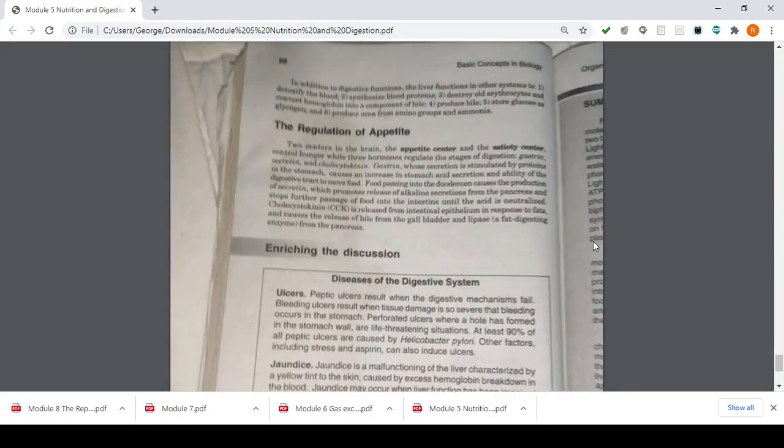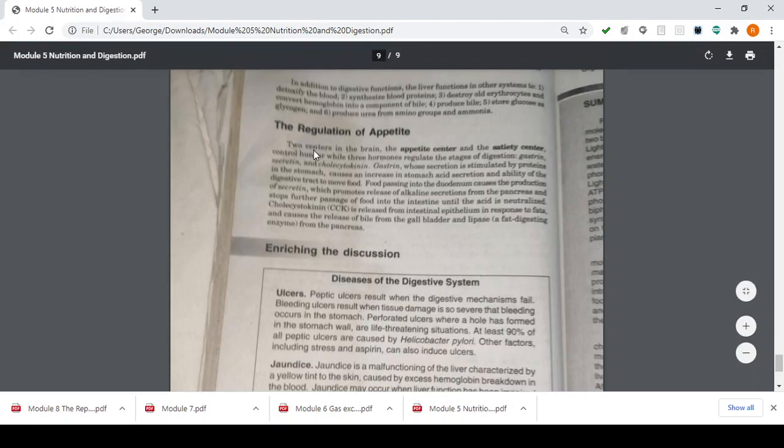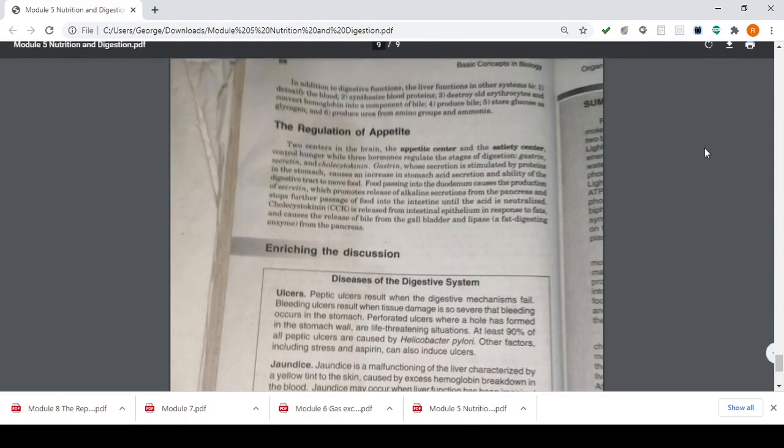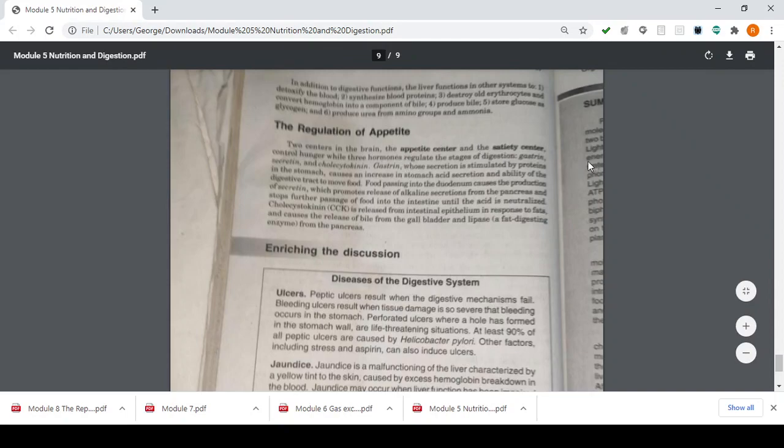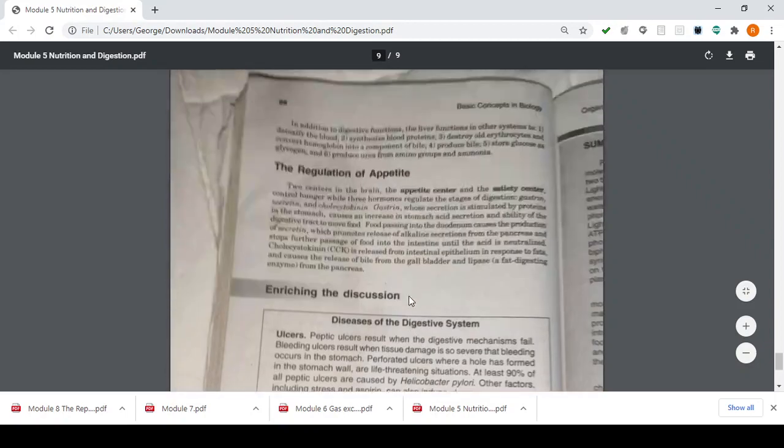The regulation of appetite is all that's left. You will just read it because it is common sense. For example, two centers of the brain, the appetite center and the satiety center, control your hunger, while three hormones regulate it: gastrin, secretin, and cholecystokinin. Their purpose is self-explanatory, kids.